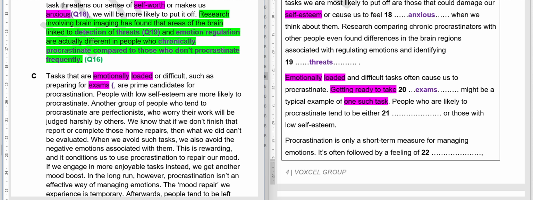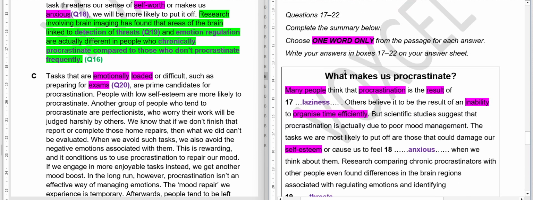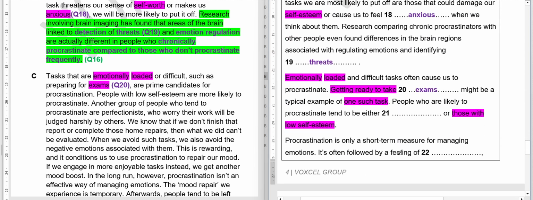Let me mark it. Question number 20. Moving on ahead. People who are likely to procrastinate tend to be either dash or those with low self-esteem. So there will be two types of people given. One type of people is people who have low self-esteem, meaning to say low self-confidence, and we have to find either dash. So maybe high self-esteem, something like that. But remember, we have to write just one word, so we cannot write two words.